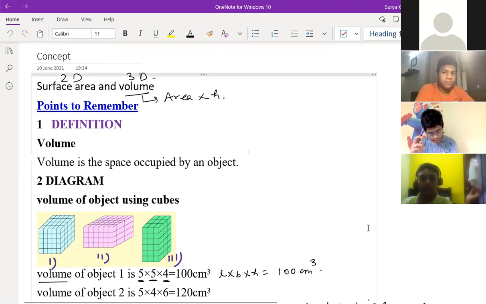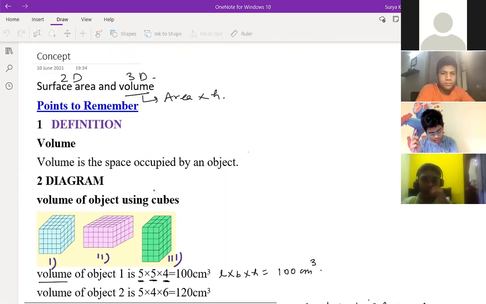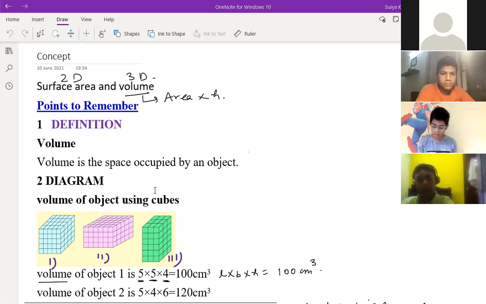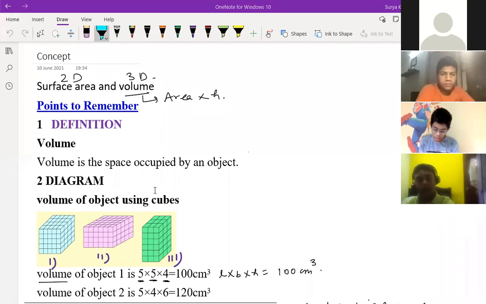So what we did, children, on that day, we started cube and cuboid, right? Tell me, what is the area of a rectangle? Satvik. Sir, length into breadth. And what is the volume of a cuboid? Length into breadth into height. And what is the volume of a cube? Side cube. So understood this, children?